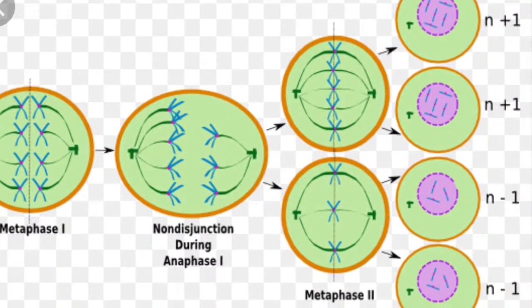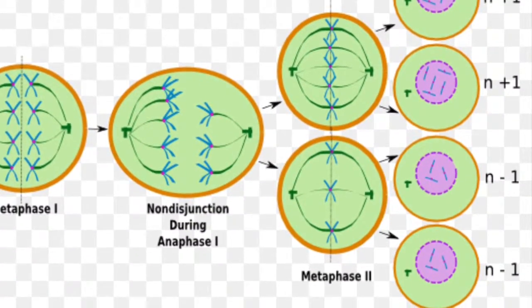Chromosomal disorders occur when nondisjunction happens in meiosis. For example, if two copies of an autosomal chromosome fail to separate during meiosis, an individual may be born with three copies of a chromosome. This condition is known as trisomy, and the most common form of trisomy is Down syndrome.